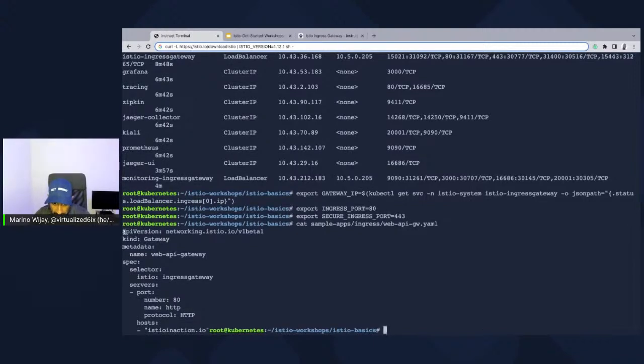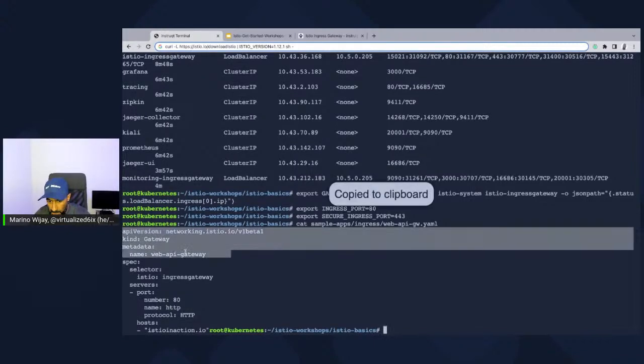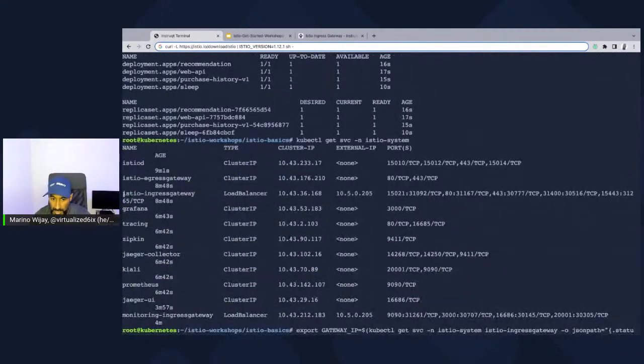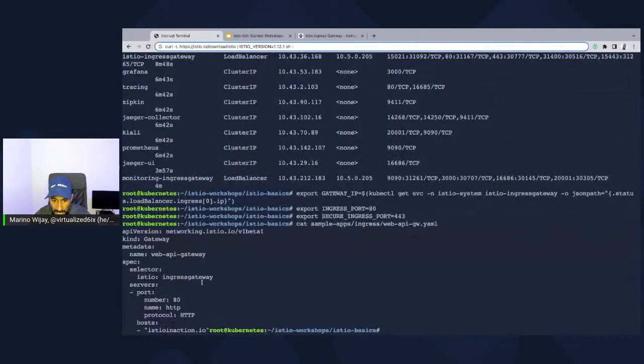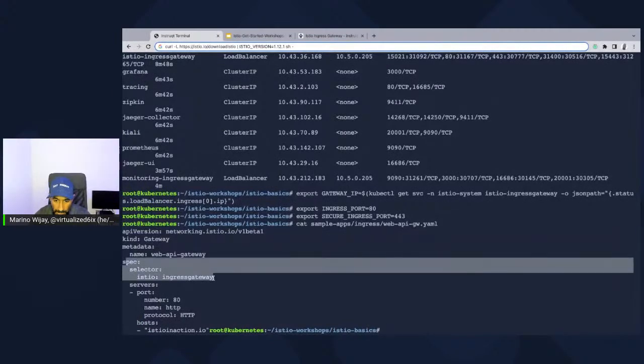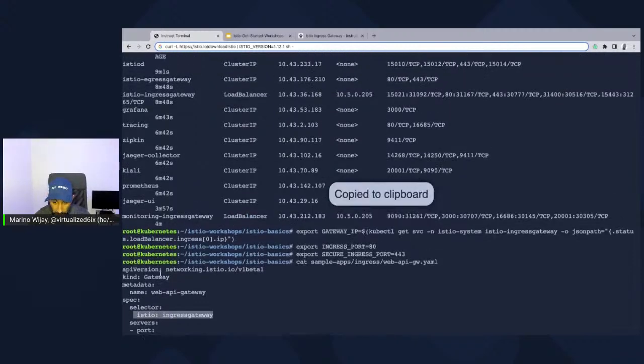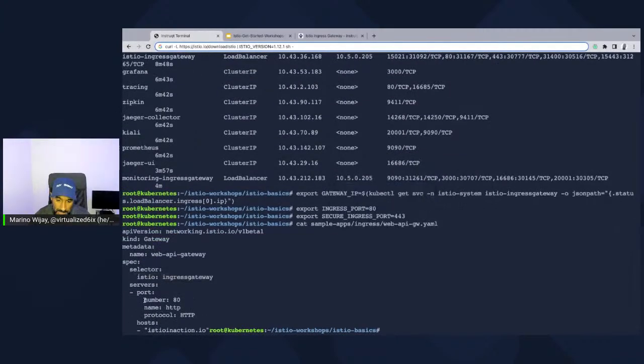So this is an abstraction resource that abstracts the Istio Ingress Gateway. What it's doing is telling the Istio Ingress Gateway, hey, I'm going to look for any gateways with the label Istio Ingress Gateway. Hey, I found you. Two, I'm going to listen in on port 8080 for any HTTP-bound traffic directed towards istioinaction.io, which is a host.